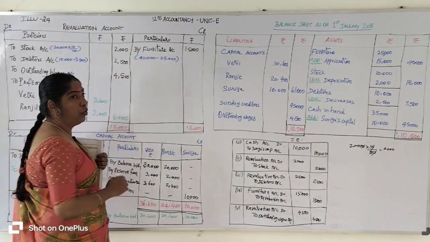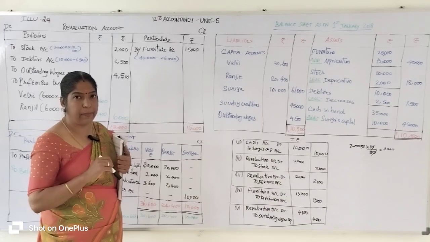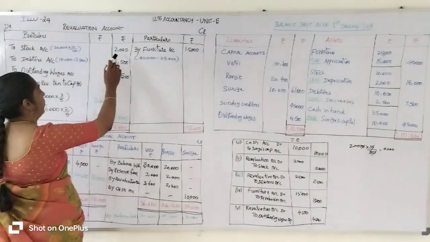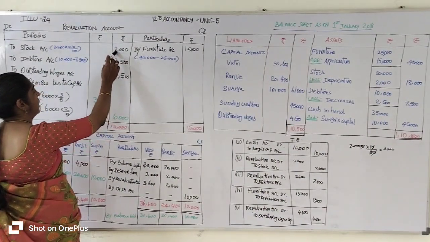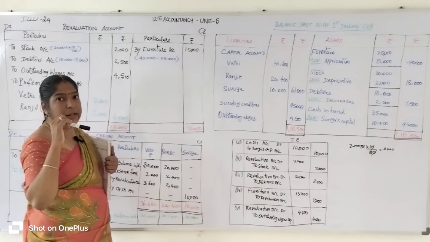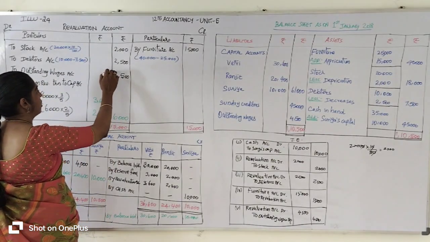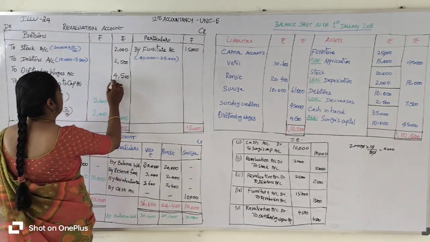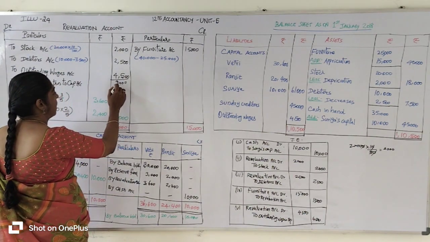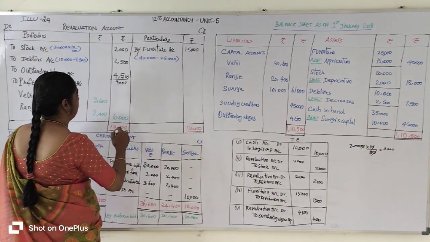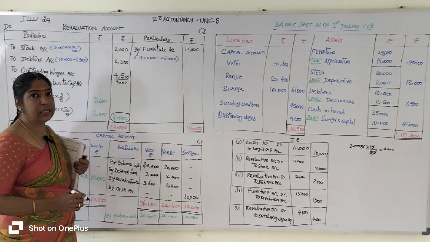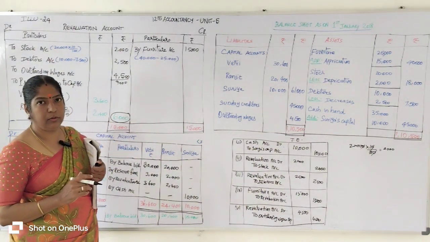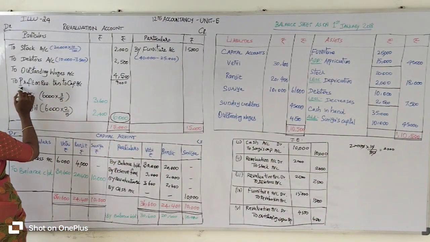Okay. Now we are going to find out the balancing figure. How can you find it? On the lesser value side, you find the balancing figure. You add the lesser side values: 2,000 plus 2,000 is 4,000, plus 4,000 is 8,000, plus 500 plus 500, that is 9,000 rupees. We subtract 9,000 rupees from the total value of 15,000 rupees. You get the balancing figure of 6,000 rupees. This 6,000 rupees is called profit on revaluation account. So you write profit on revaluation account.